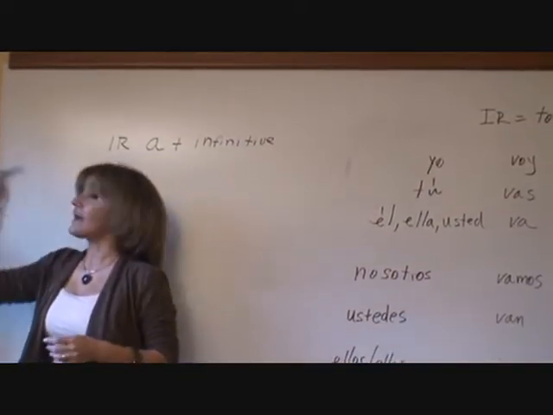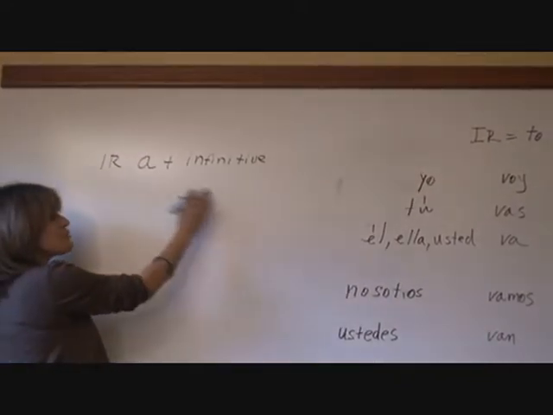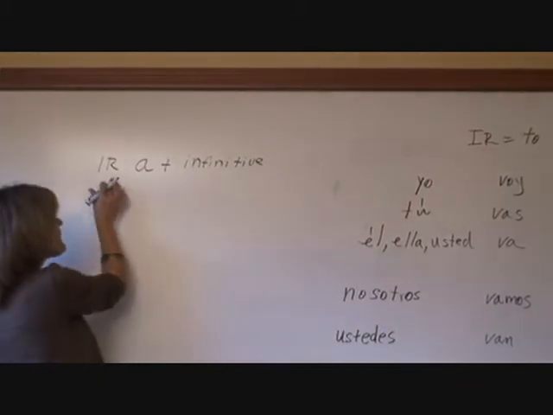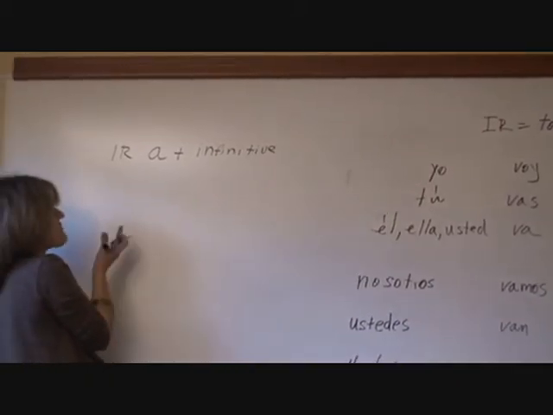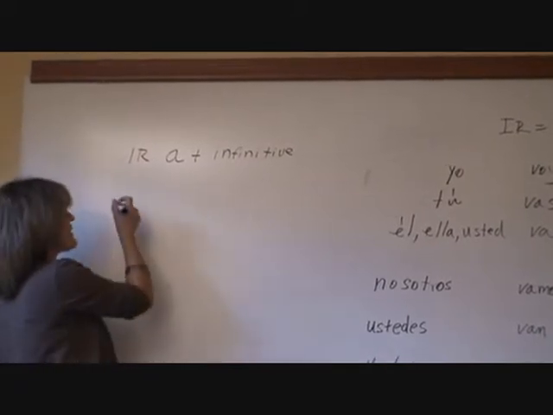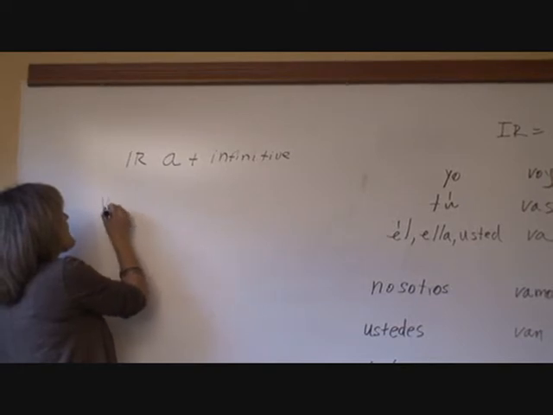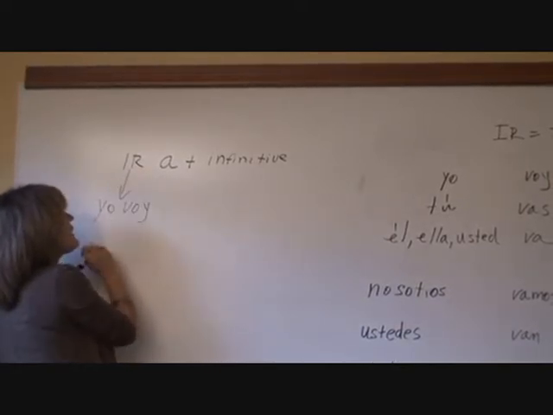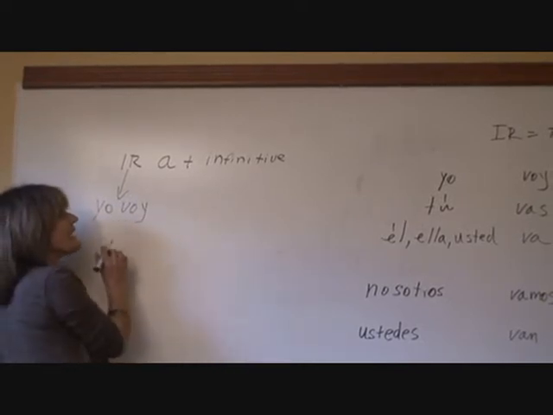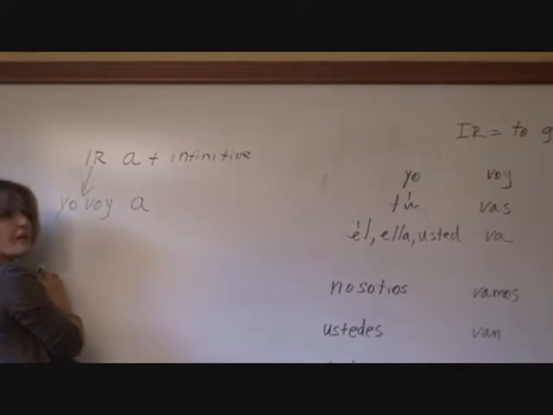Vamos con mi marcador. The verb ir, which we just conjugated. You take this verb ir in its conjugated form. Let's start with yo. That's the easiest one, right? The one that we all learned right away. So let me take that. Yo voy. Okay, here's my form of ir. Now this formula tells me that I need an a. So yo voy a. I'm halfway there.